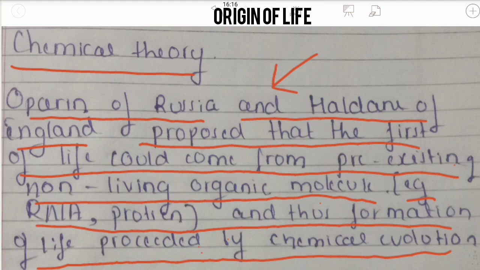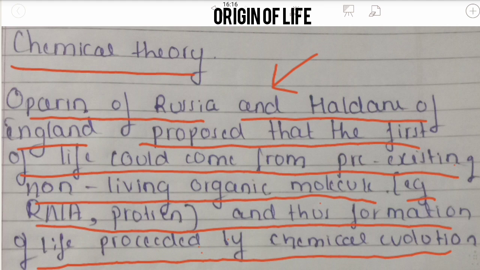So what are non-living organic molecules? Here, RNA and protein. They say that life arose from non-living organic molecules, pre-existing non-living organic molecules. Simple. So the formation of life proceeded by chemical evolution.